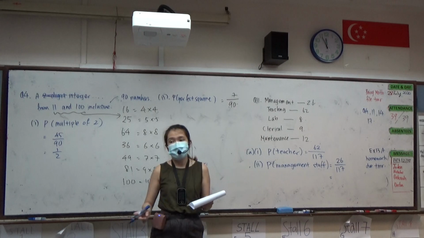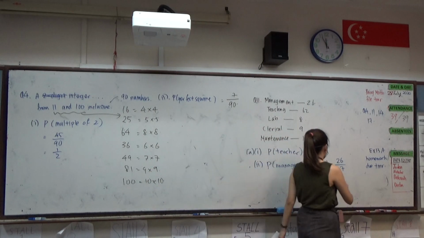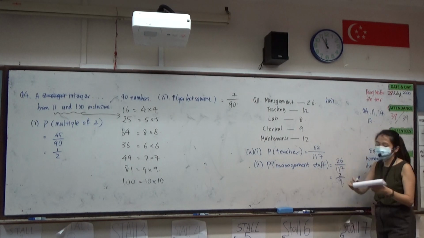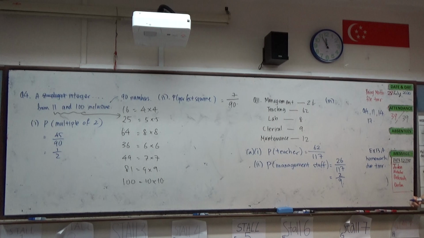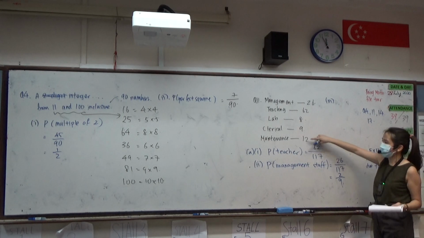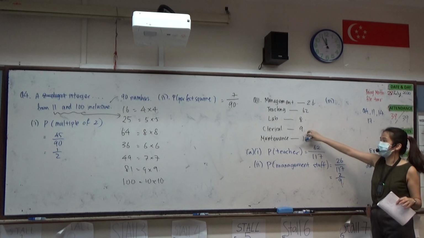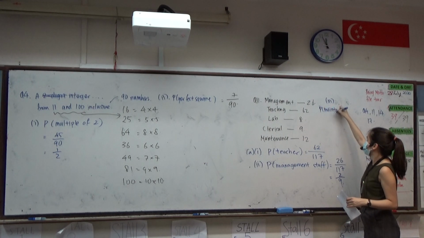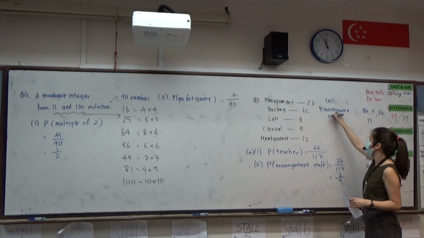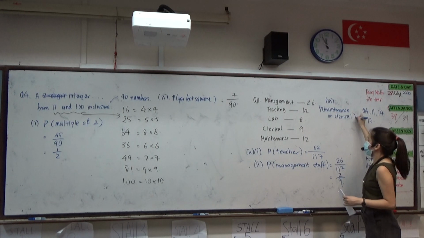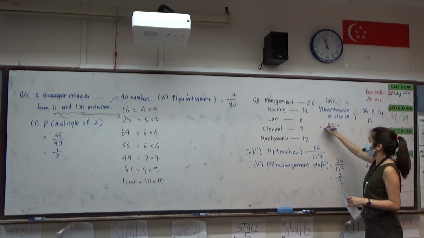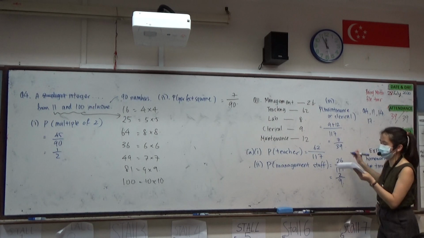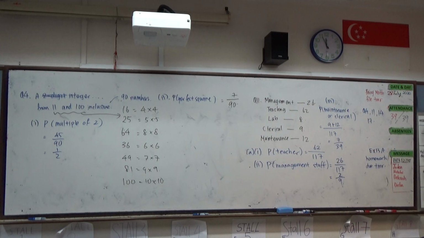Yes, it can be simplified to 2 over 9. Then in part 3, we want to find the probability of maintenance or clerical. It's either maintenance or clerical, so you can add up these numbers together. So 9 plus 12, out of a total of 117, we will get the simplified fraction 7 over 39.